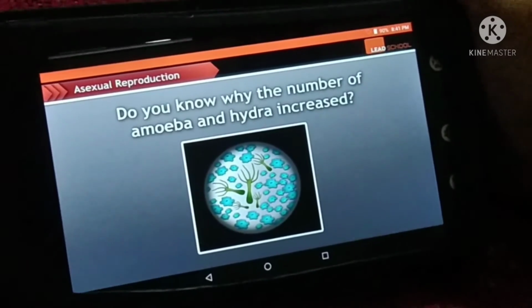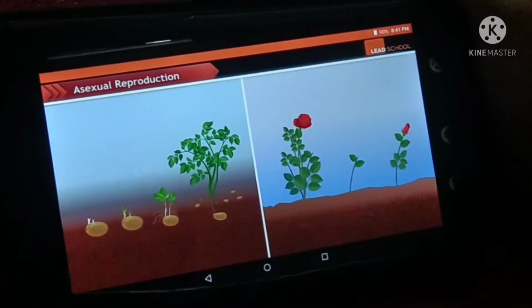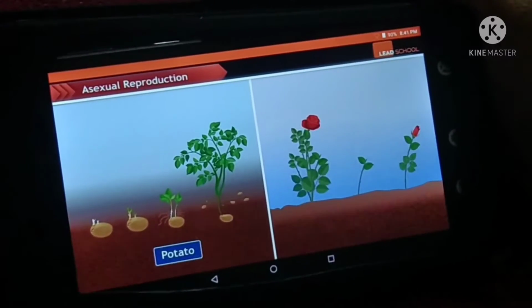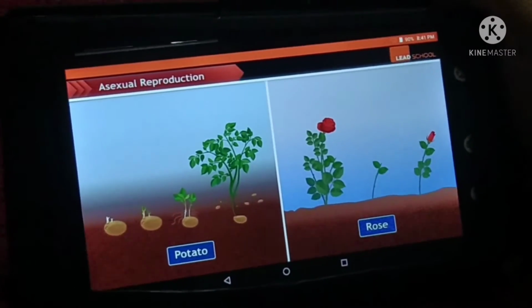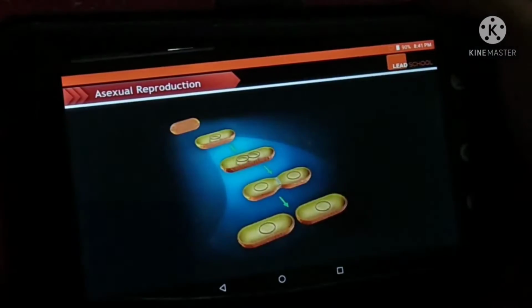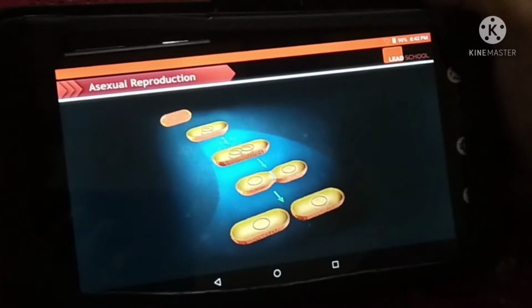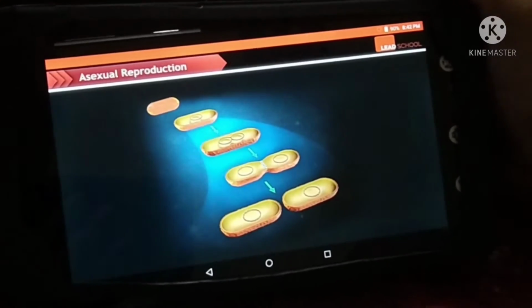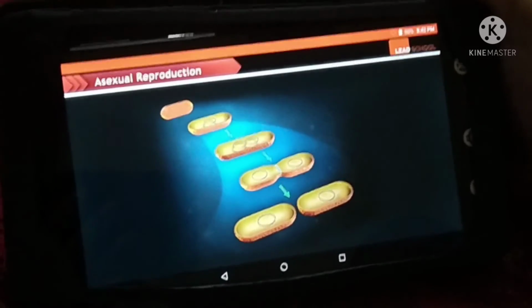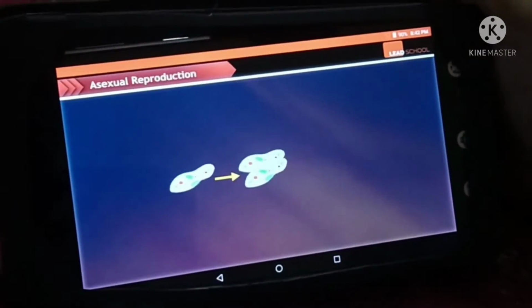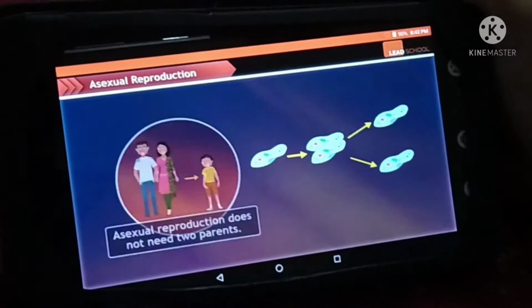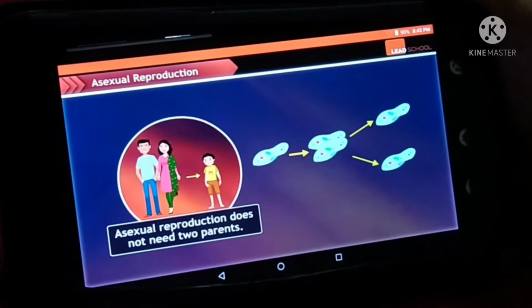Let's find out. We have already learned that a few plants like potatoes and roses reproduce asexually. Similarly, there are smaller animals and microorganisms that can reproduce asexually. In asexual reproduction, organisms do not need two parents to reproduce.